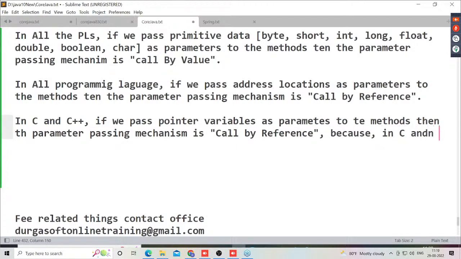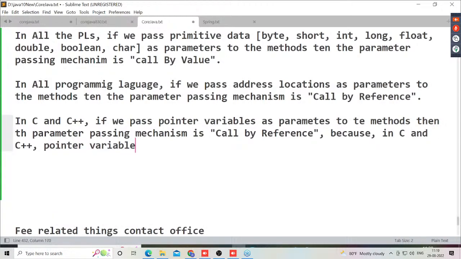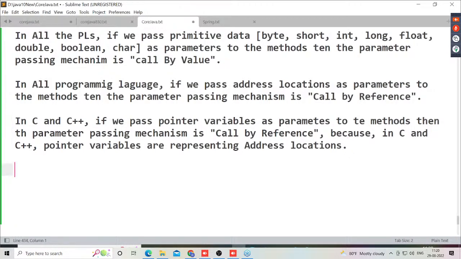In C and C++, pointer variables are representing what? They are representing address locations directly. Passing pointer variables, in the sense, means passing address locations only. So because of that reason, that parameter passing mechanism is call by reference. In the case of which programming language? In the case of C and C++.